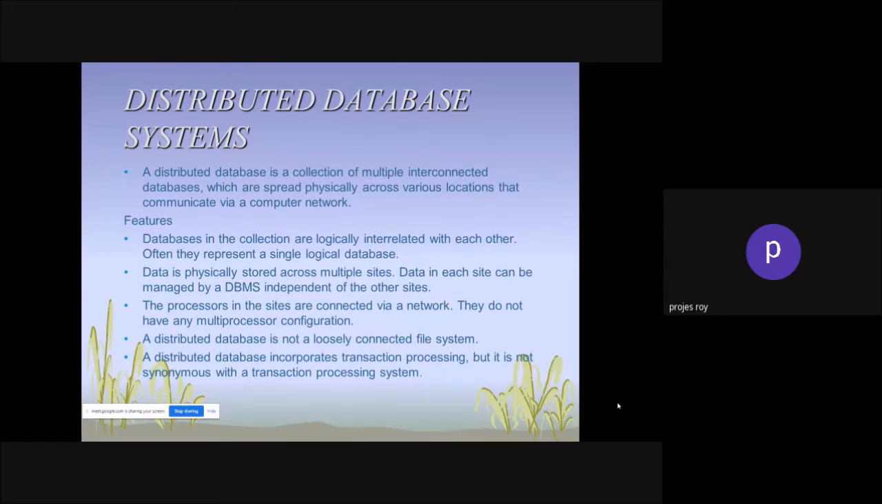Besides this, the processors in the sites are connected via network. They do not have any multiprocessor configuration. The distributed database is not a loosely connected file system. Distributed database incorporates transaction processing, but it is not synonymous with the transaction processing system, right?